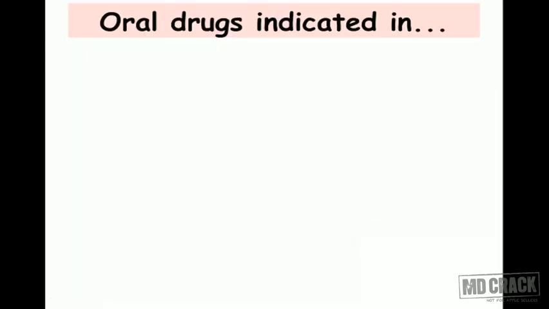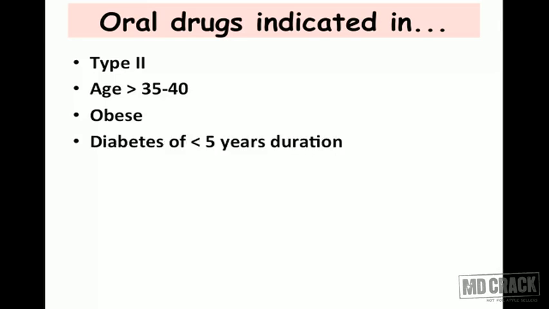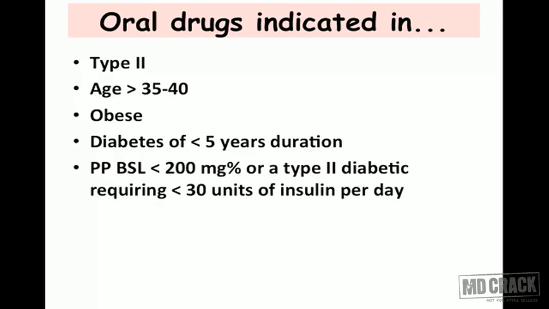Now we move on to the oral antidiabetic agents. When are the oral antidiabetic drugs indicated? They are indicated in type 2 diabetes, which is maturity onset or adult onset. That's why I'm saying if the age of the patient is more than 35 to 40 years, then the oral antidiabetic drugs can work. They are generally preferred for obese patients, and if the diabetes is of less duration, that's less than 5 years duration. If the postprandial blood sugar level is less than 200 mg%, then the oral drugs are indicated.